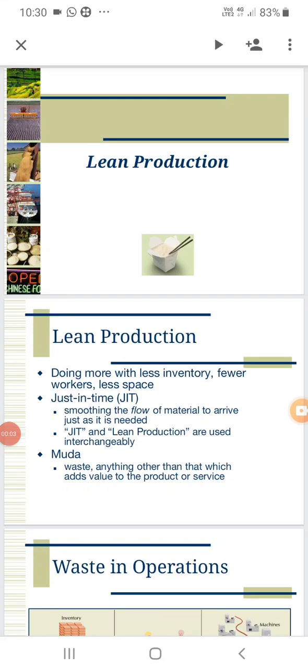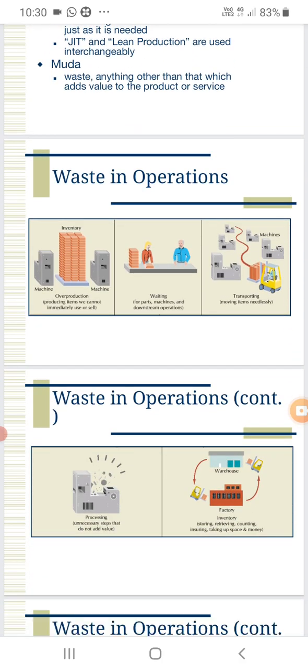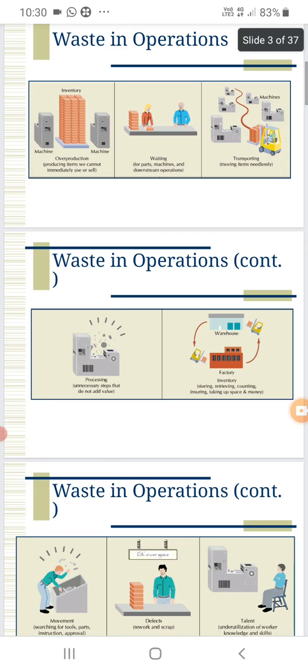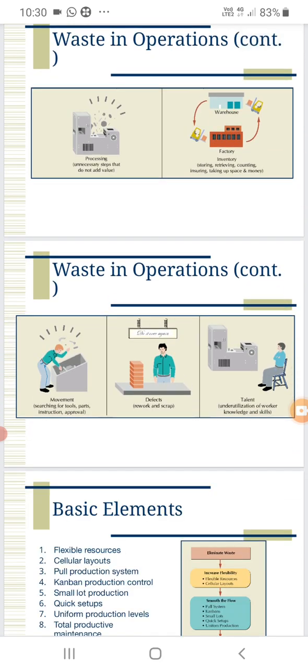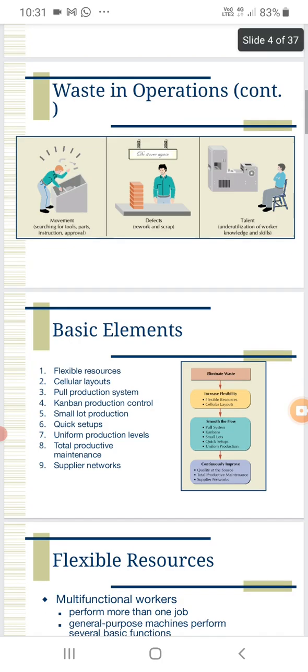Okay, good morning, students. Today we will see what lean production is. Lean production is just in time. Wastage will be minimized, and waste operations as well. Waste operation means that recycling of the product will be carried out in the lean production system. The main basic objective is minimizing the waste, and if waste does happen, that has to be minimized.